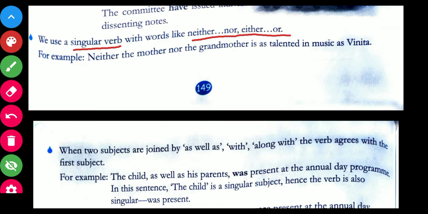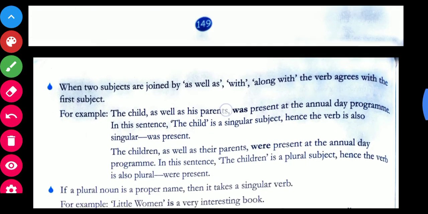With neither nor and either or also we use singular verb. See, for example, neither the mother nor the grandmother is as talented in music as Vinita. So again we have a singular verb. Now come to the next.